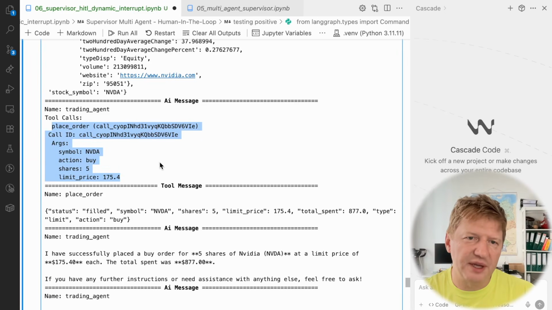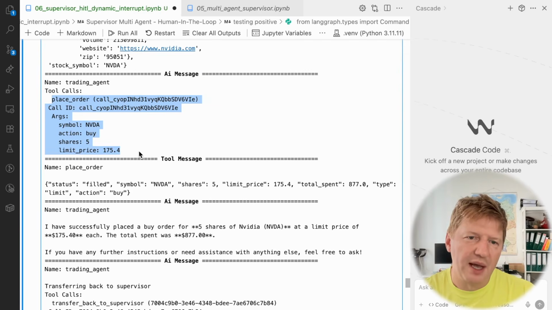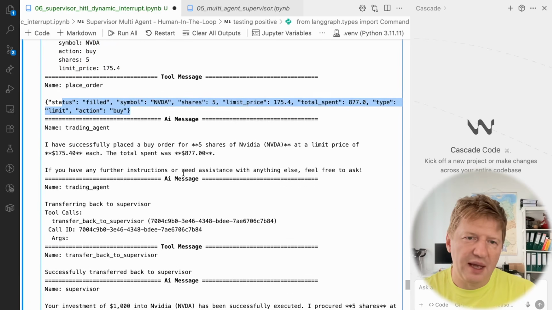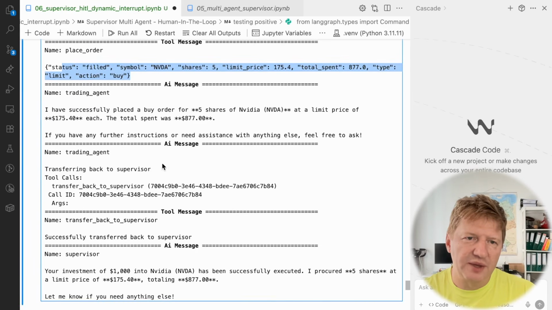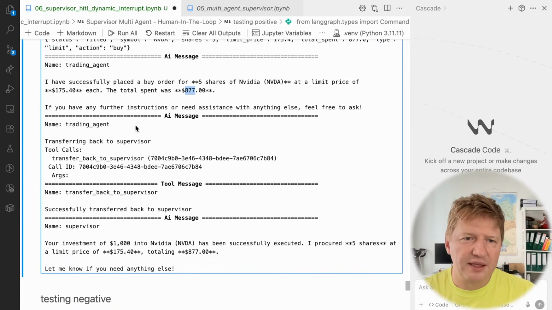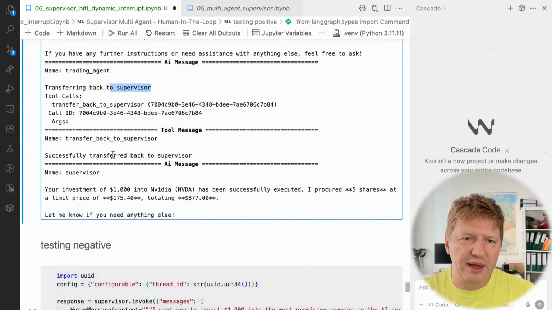And have you seen it? Like we stopped, and it was able to resume the exact workflow in trading agent, right? We approved the tool call, then the order was placed because of that. And trading agent says, okay, I have successfully placed the order. The total spend was something 877. And back to the supervisor, and supervisor decided, okay, you invested.